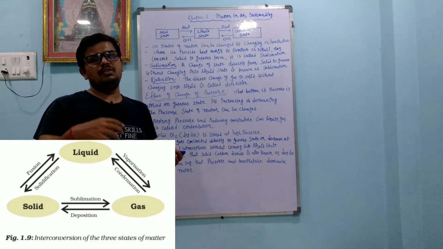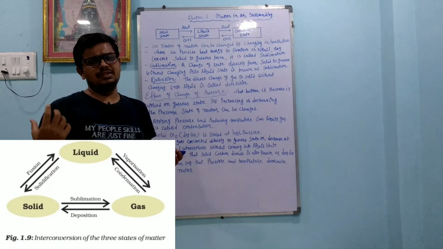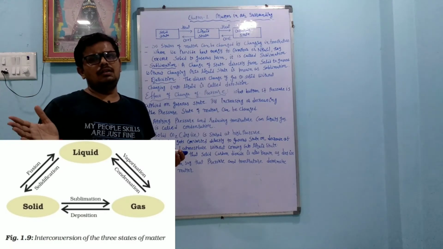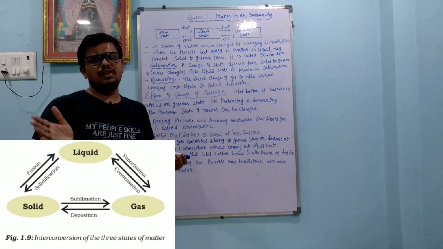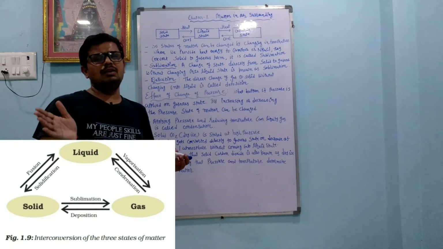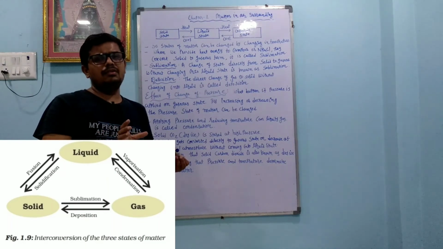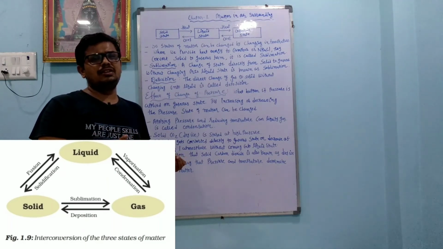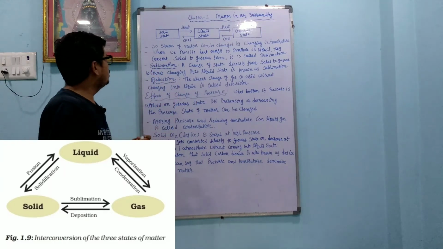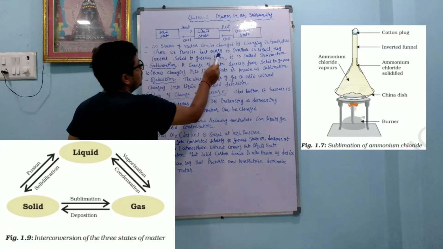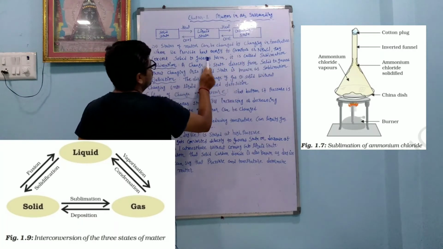Again, if we increase the temperature, the liquid converts into the gaseous form, the steam form. Again, if I decrease the temperature and increase the pressure, the same thing happens: the steam converts into liquid form, which is called condensation. Whatever liquid is there, if we increase the pressure and decrease the temperature, we get the water in the ice form. Okay, when we provide heat energy to camphor or ammonium chloride, they convert from solid to gaseous form. It